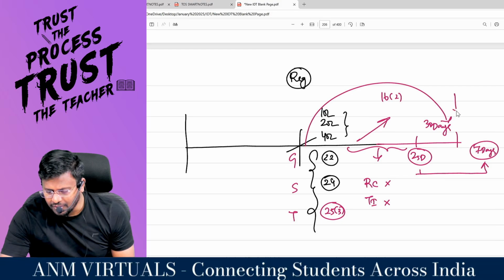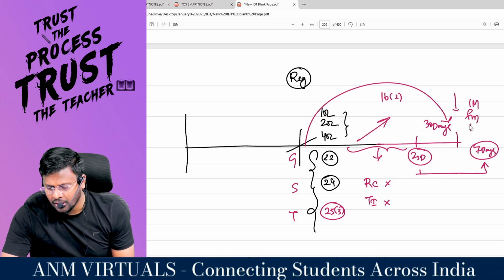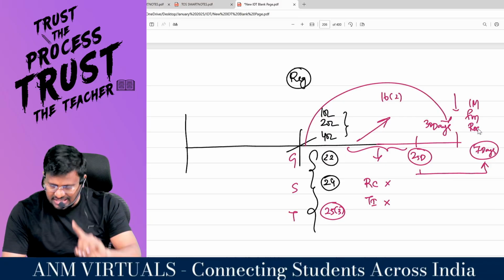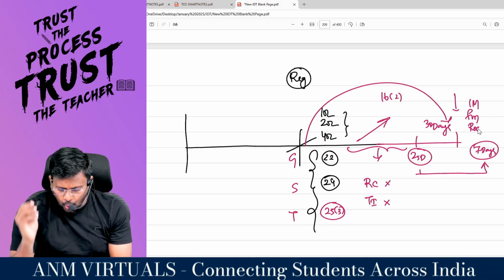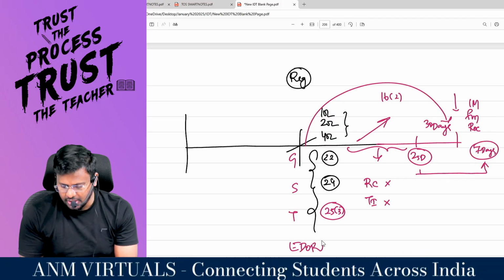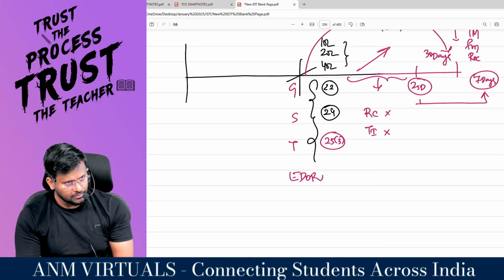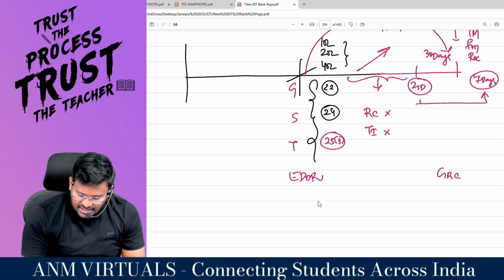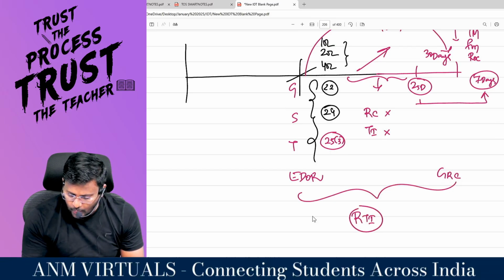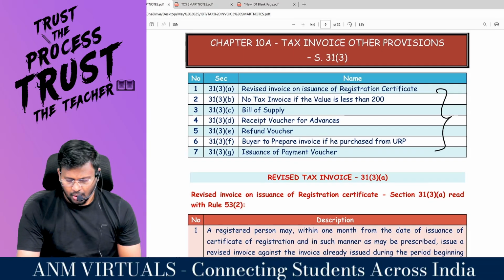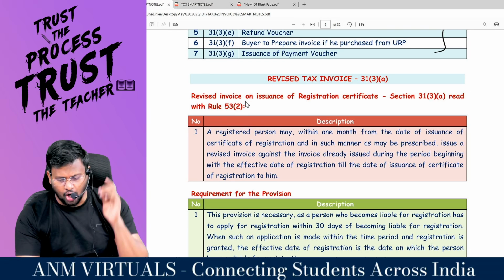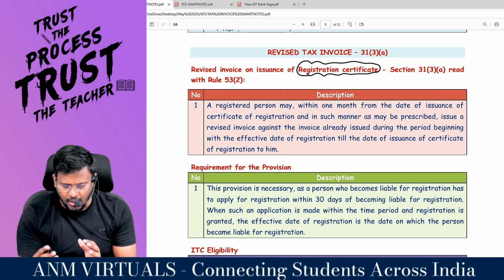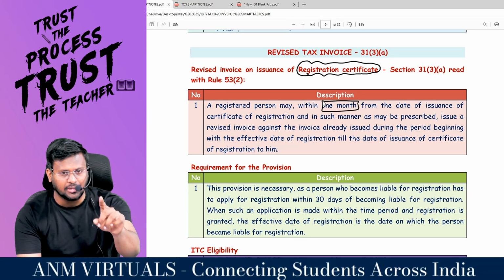So the Act is saying that first you get the RC. Within 1 month of the receipt of RC, you have to revise all the tax invoices you have issued during the effective date of registration till the grant of RC. Are you all really with me? This is called a revised tax invoice. Look here, revised invoice on issuance of registration certificate. So a registered person may, within 1 month, very important point,